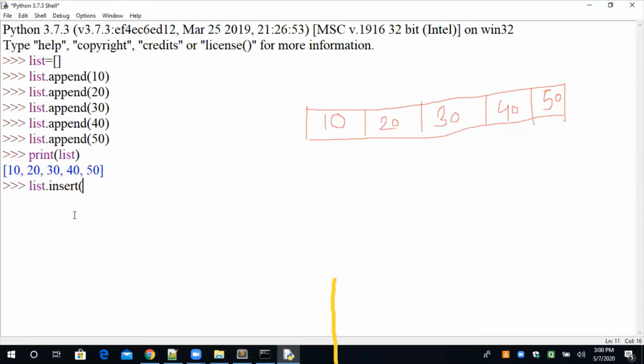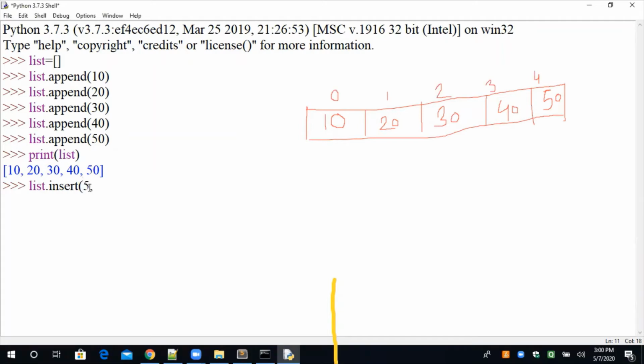But if you are using the insert function, then you have to specify the position. किस position पर आपको element insert करना है. Suppose I want to insert at 0, 1, 2, 3, 4. You can see that. Because if these things are clear, then it will be easy for us to do functions. Now you can see that till 4 they are tightly filled. Fifth position हमारे पास अभी नहीं है. तो on the fifth position we can insert some element.